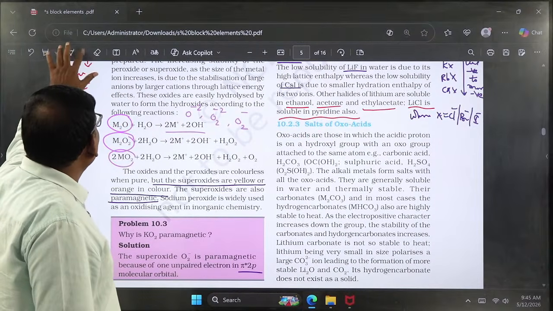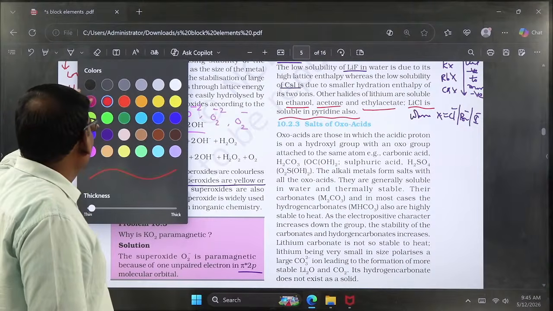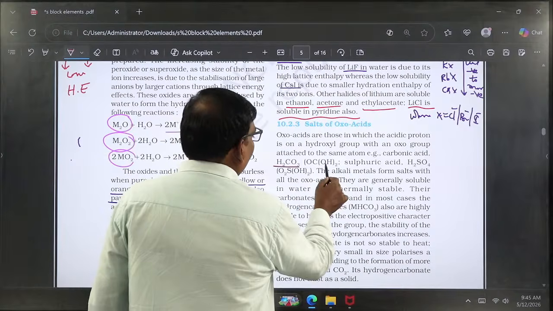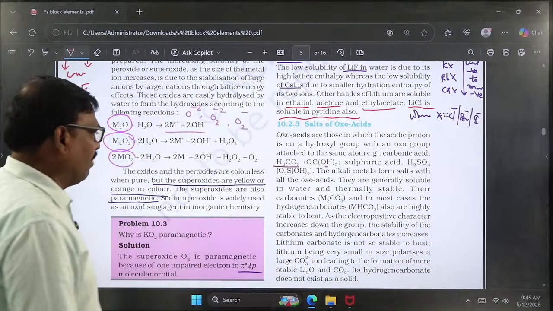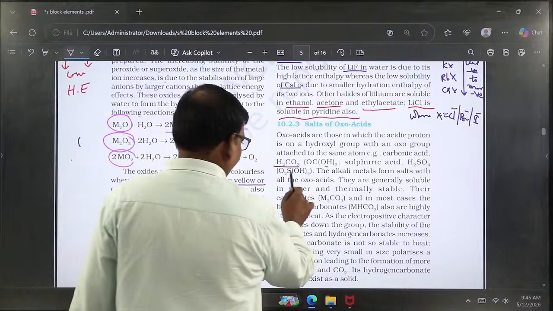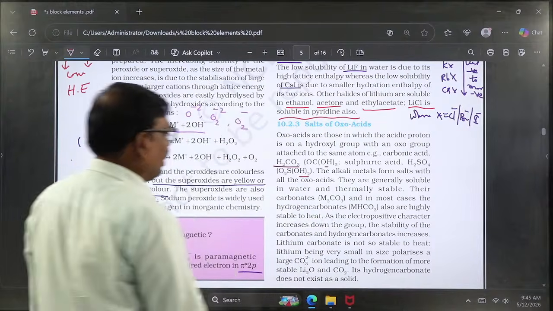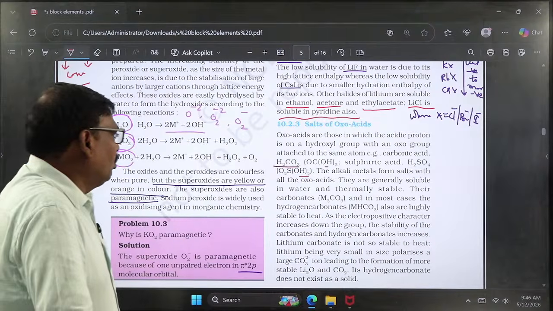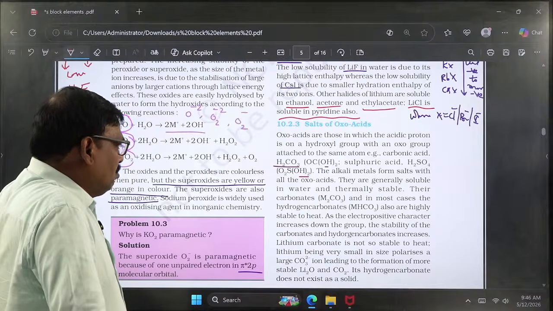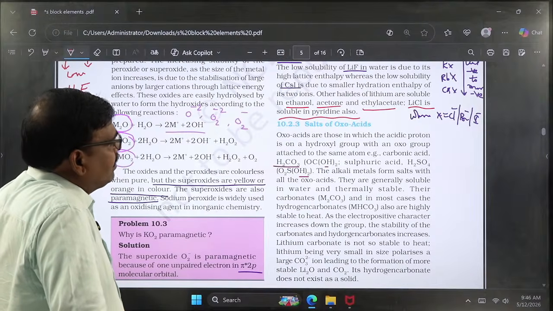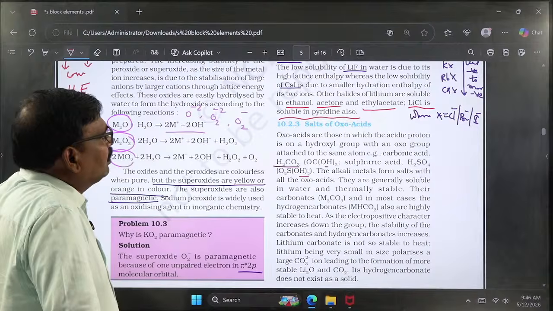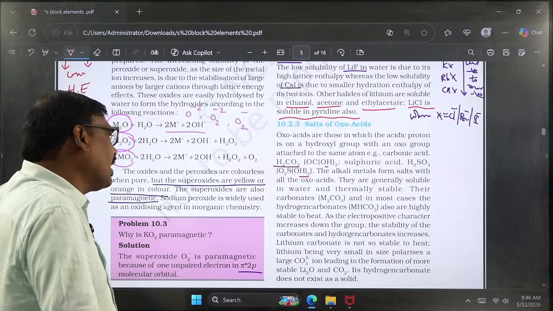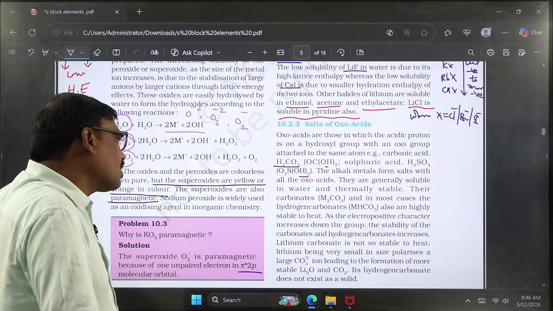Coming to the reaction with the oxo acids. Generally, oxo acids are nothing but proton donating substances. Let us take carbonic acid, H2CO3. Here 2 protons are available, and in the case of sulfuric acid also 2 protons are available. Alkali metals can react with these because metals have basic nature. That's why they can easily react with acids, especially oxo acids.